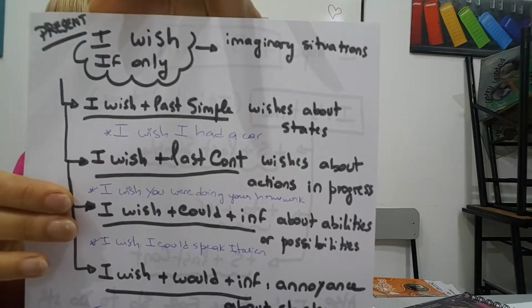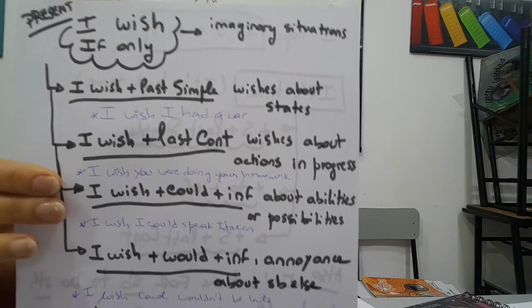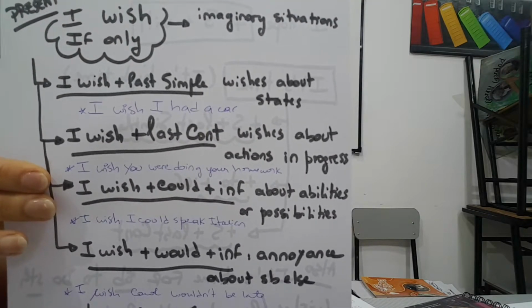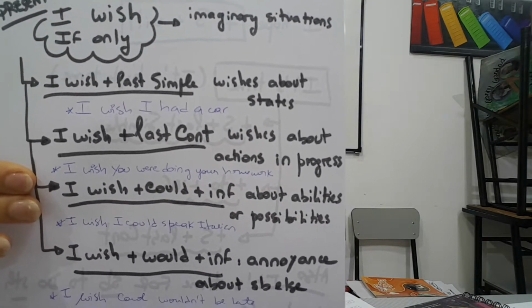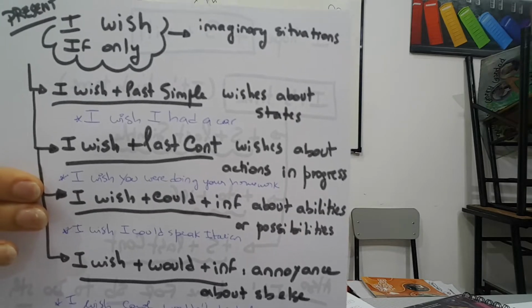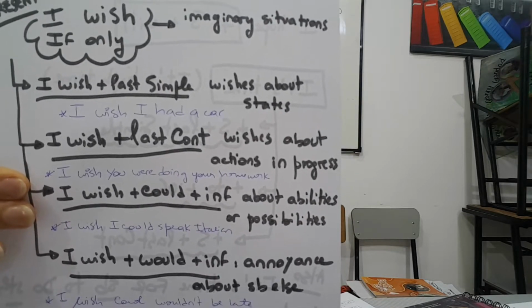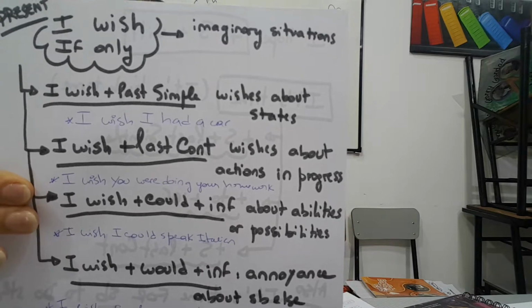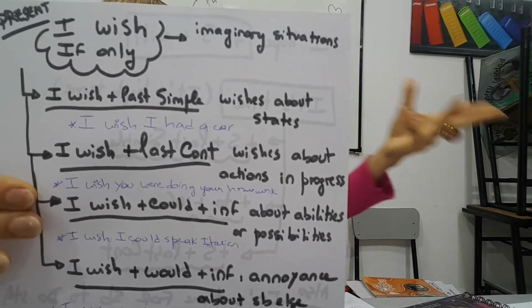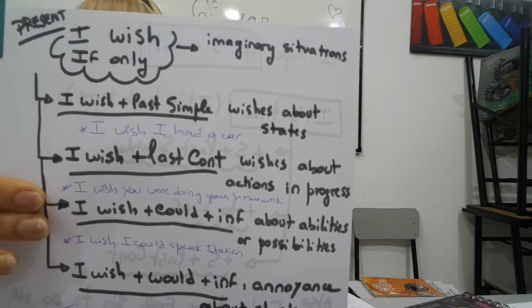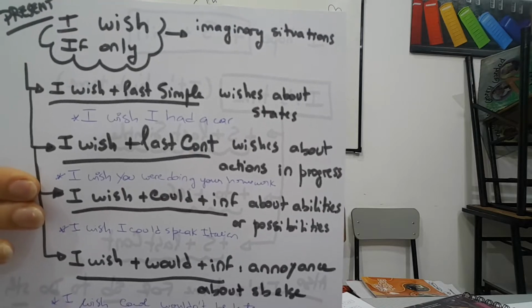In this case, we start with imaginary situations in the present, wishes in the present. So, we talk about the opposite situation to what is real or exists nowadays.